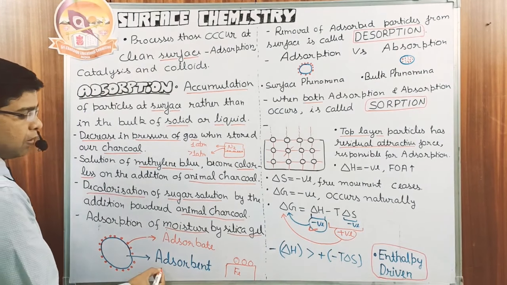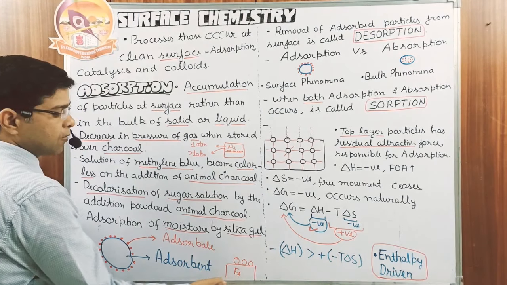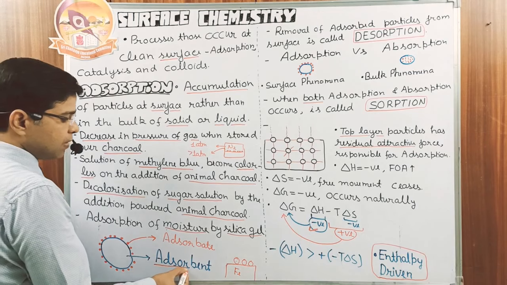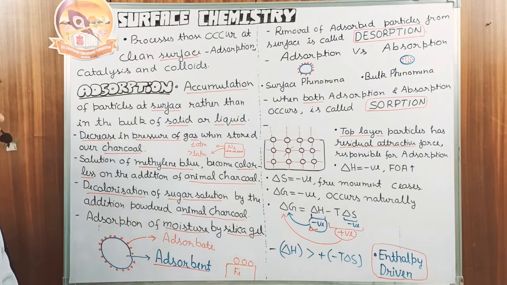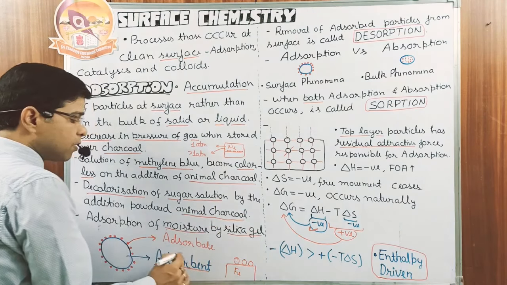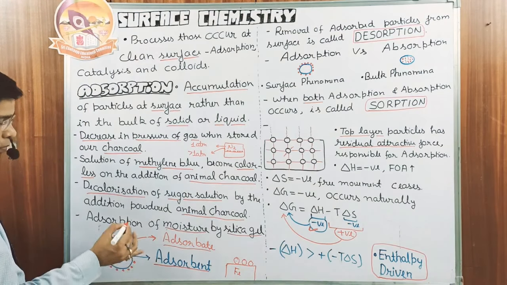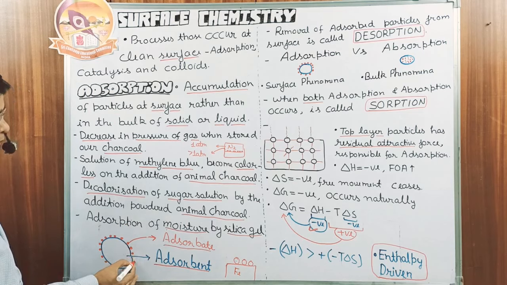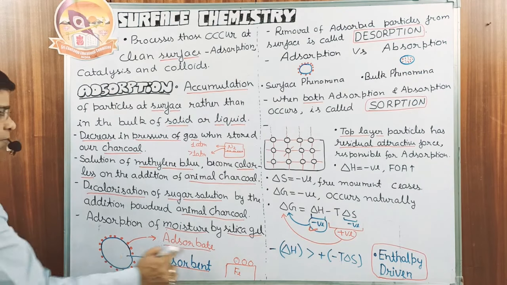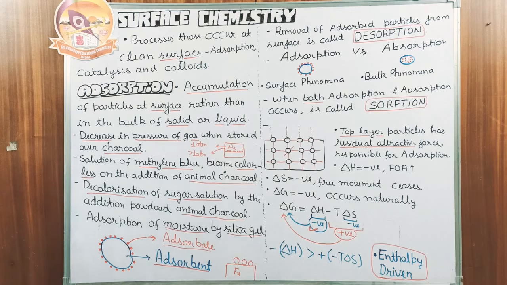This hydrogen gas is adsorbed at the surface of iron. So this iron is our adsorbent. And the gas that is adsorbed is our adsorbate. Hydrogen particles are the adsorbate, but the surface of the iron is the adsorbent.